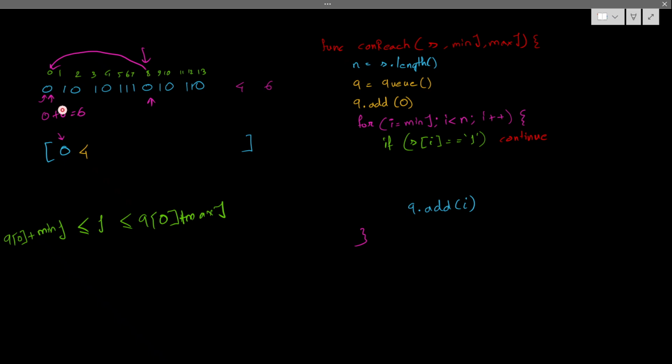So I cannot reach from here. Can I get any other index in the queue, if there are any other cases that appeared in the queue, from where I can reach? So I have to think this way: is there any other 0 present before me from where I can reach? And I insert a 0 in the queue if and only if that 0 is reachable. I inserted this fourth index here because it is reachable from this index. So I have to check whether anything is present in the queue.